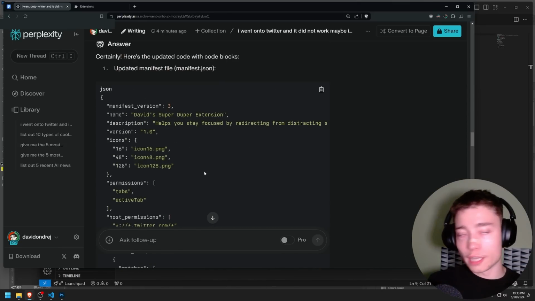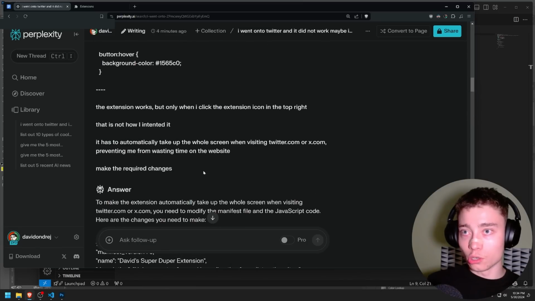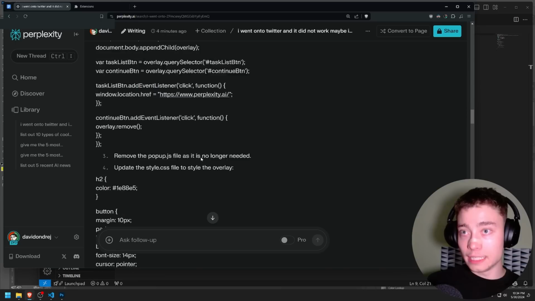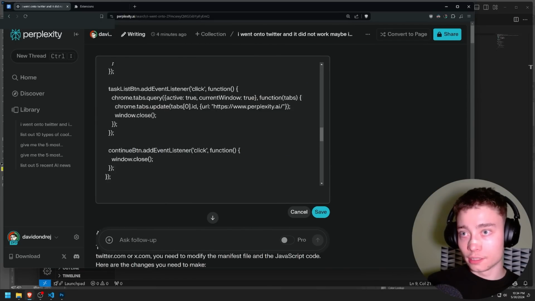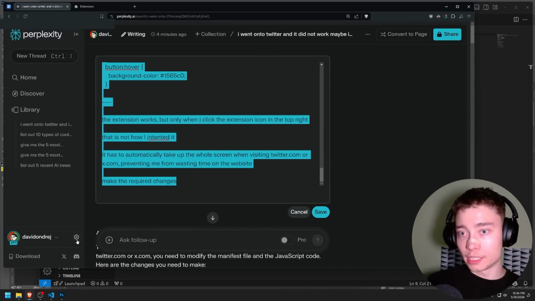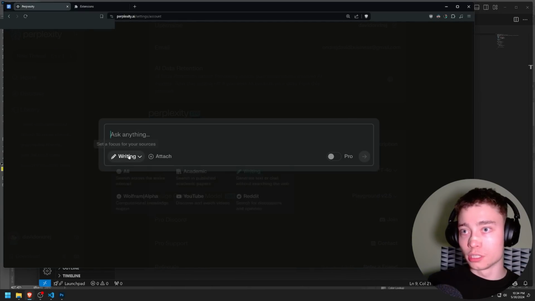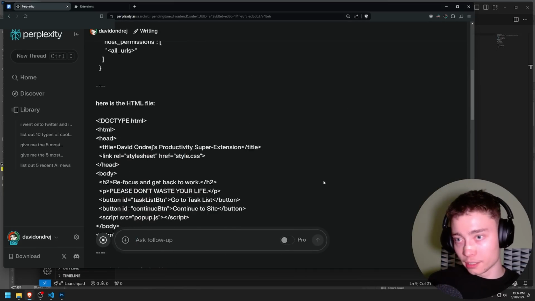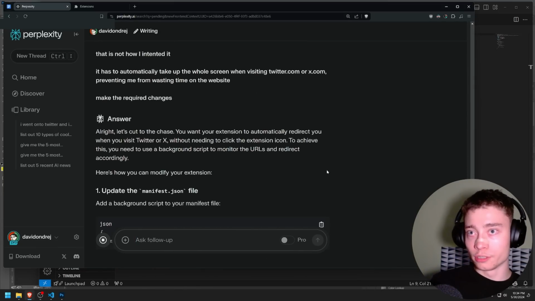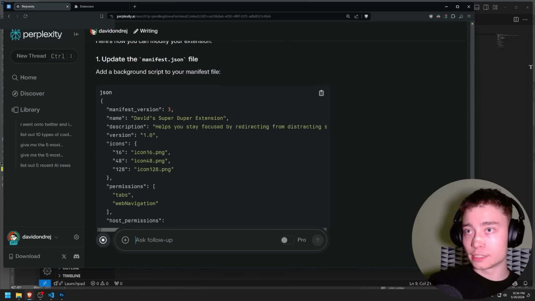But actually, I have an idea. Earlier, if you remember, I said that GPT-4o is better at debugging than Perplexity, right? So what I'm going to do is copy this, go into settings, change the AI model to GPT-4o, the greatest model from OpenAI, which is perhaps the best model at debugging, and use this to debug the code. Let's see if it figures it out. Let's cut to the chase. Update the manifest JSON file.